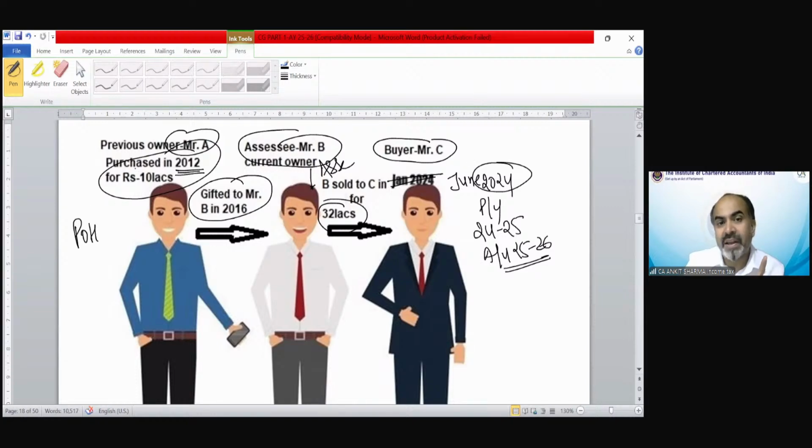Cost also would be taken from the point of view of Mr. A, that is 10 lakh rupees. The index as per the act should be as per Mr. B, that is the 2016 index. But as per Manjula Shah, we need to take the index of 2012. Everything has been written.